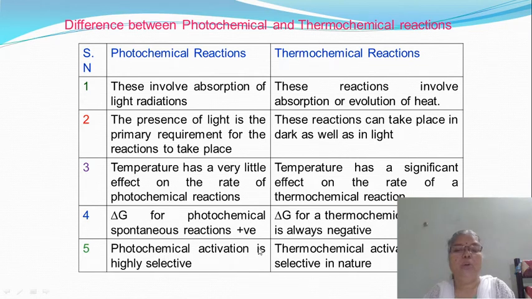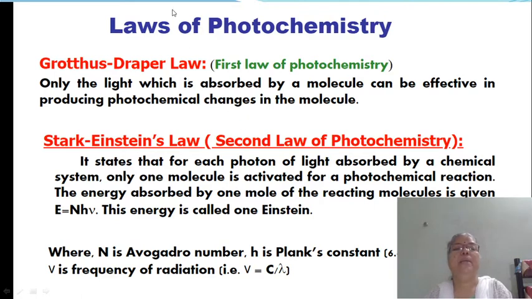Then photochemical activation is highly selective, and thermochemical activation is not selective. As I have already told you about the selective nature of photochemical reactions, I will explain it in the next point. Then our today's topic, the laws of photochemistry.